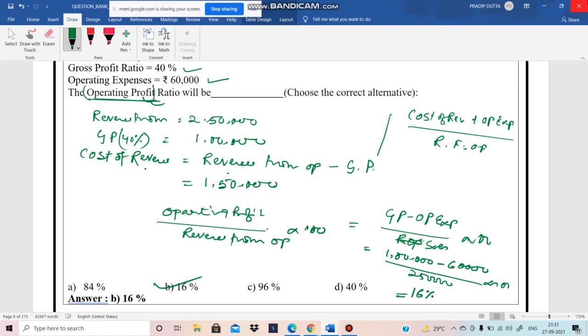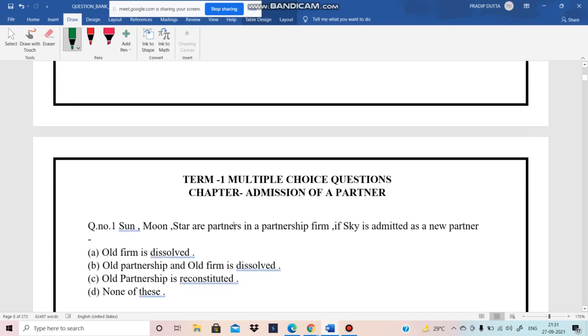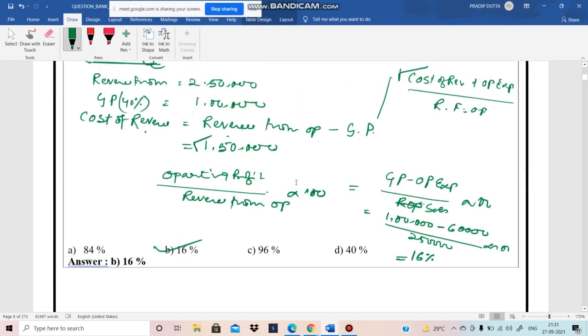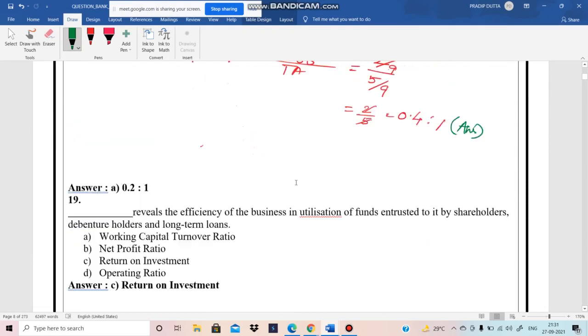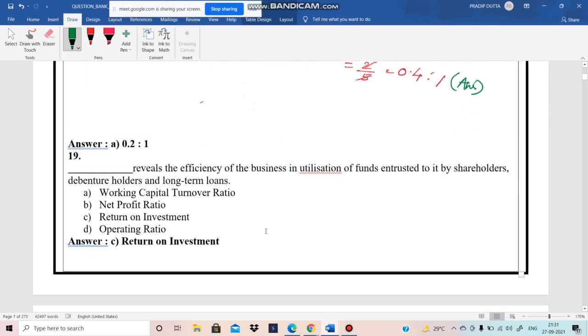For the operating ratio we need the cost of revenue, so that's why you can find the cost of revenue. Now the ratio chapter is almost done, so I hope it is clear. Here only one theory question remains.